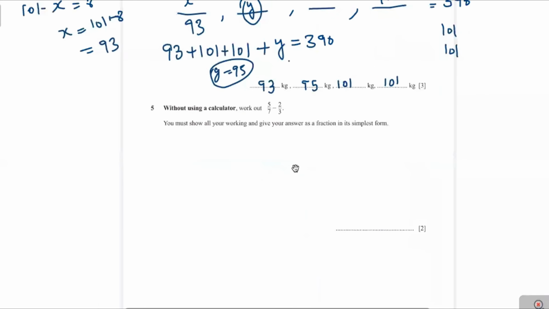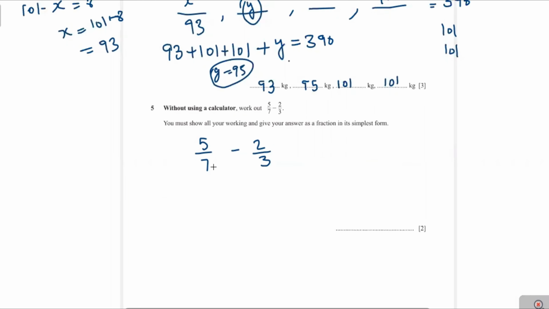Now the next question, question 5, without using a calculator, work out 5 over 7 minus 2 over 3. Both fractions have different denominators.